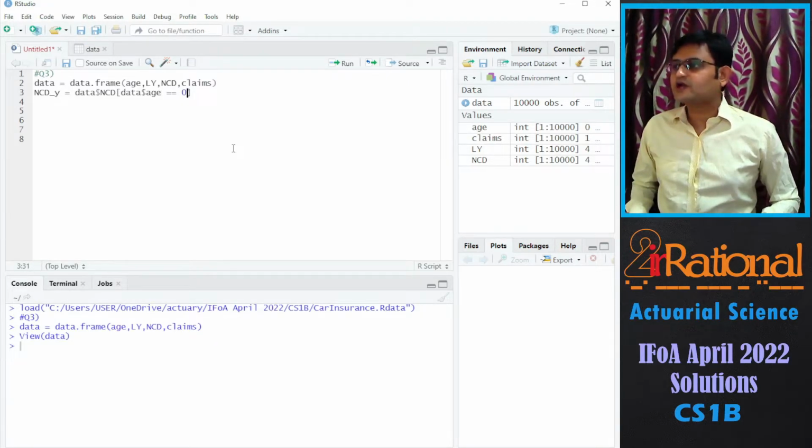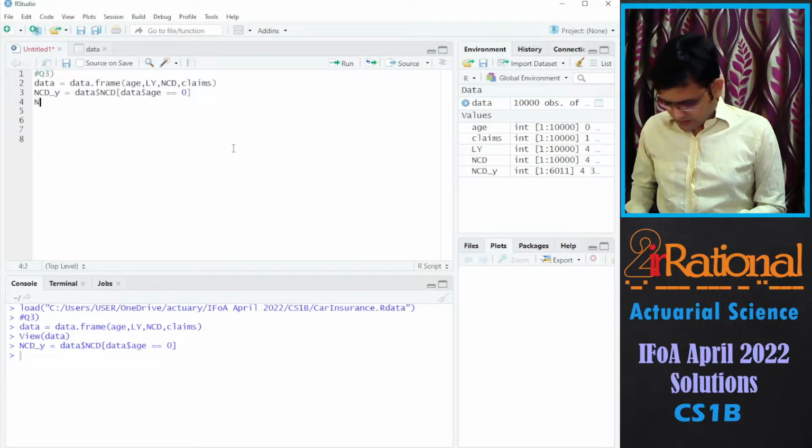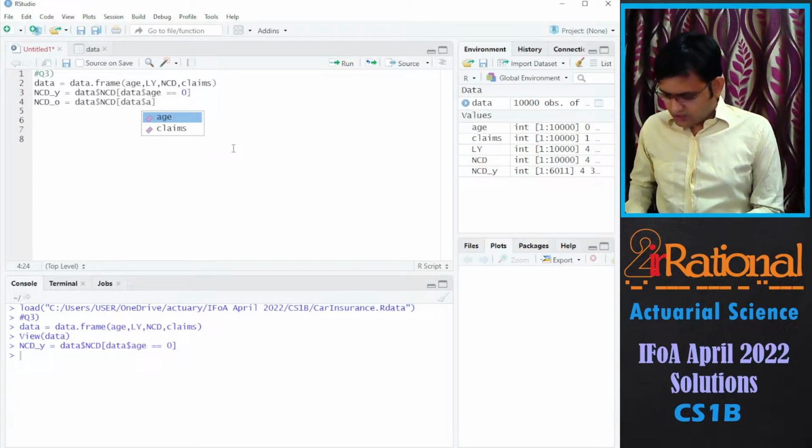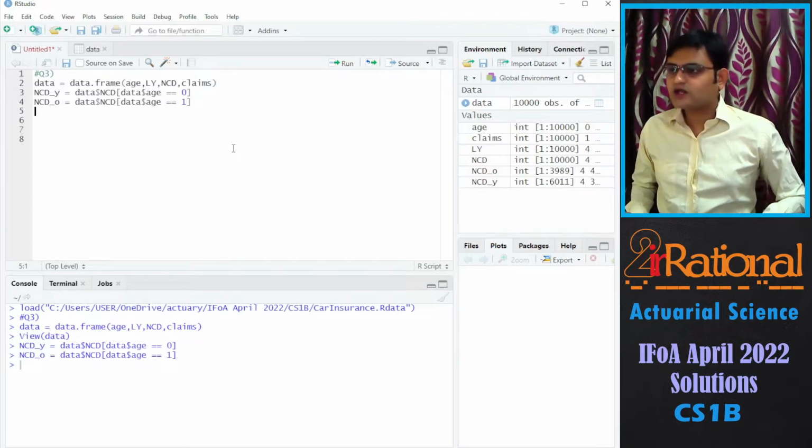Comparative, that is why double equal to. And then NCD for old, same thing, data$NCD such that data$age is 1.